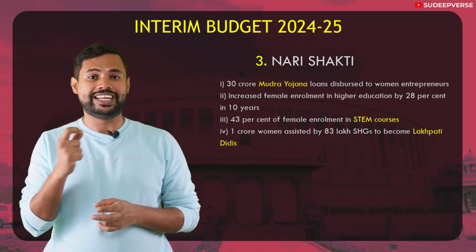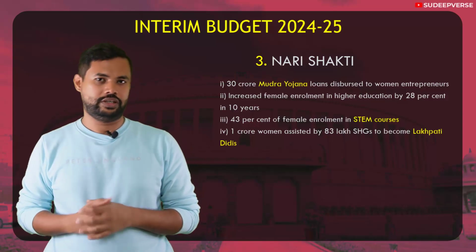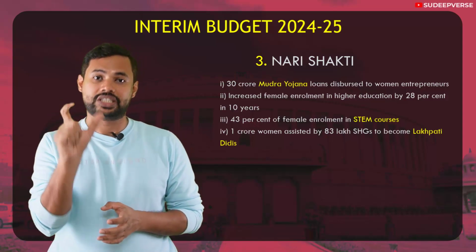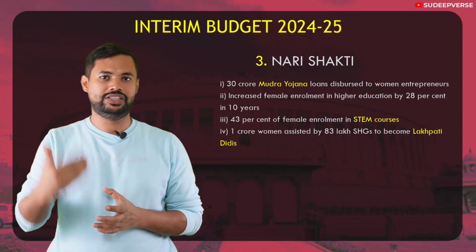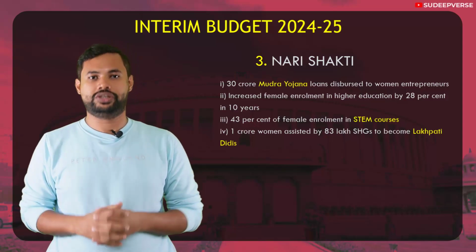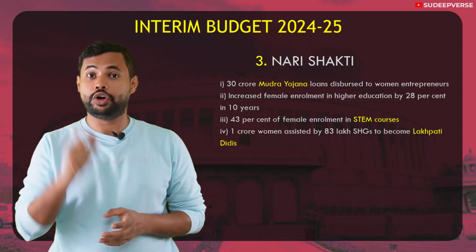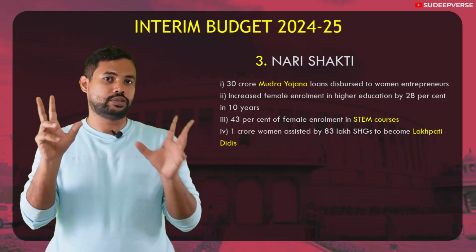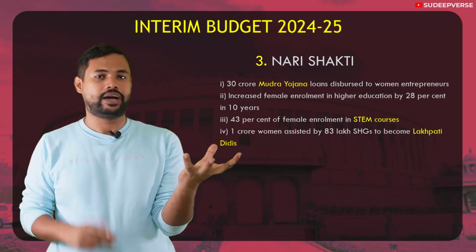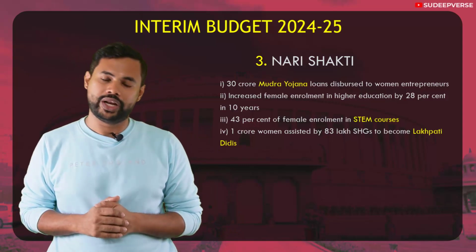The next is increased female enrollment in higher education, almost up to 28% in the last 10 years. And there has been a 43% increase in female enrollment in STEM courses, that is the science, technology, engineering and mathematics courses. And one more proud statistic is that 1 crore women have been assisted by 83 lakh self-help groups in order to become Lakpati Didis. The concept of Lakpati Didis is that SHGs will skill women so that they earn 1 lakh every year. So this is known as the Lakpati Didis concept. Again, this concept has become very, very successful.